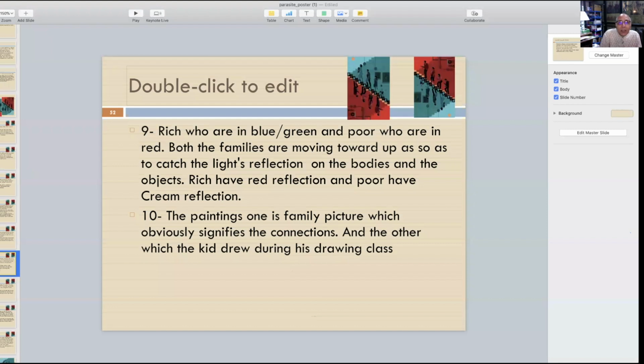52. So, reflection of the light, catching the light's reflection on the bodies and the objects. The rich have the red reflection and the poor have the creamy reflection. Okay. So that's one thing. The painting,